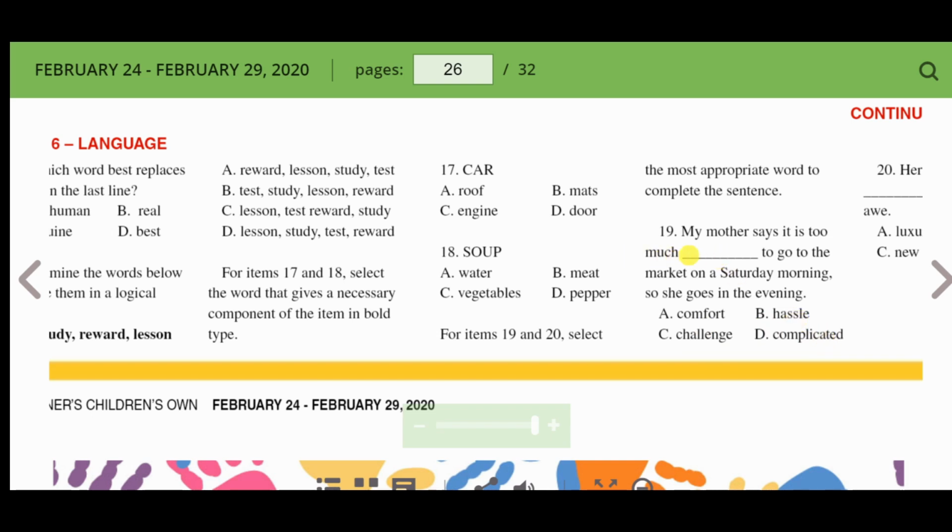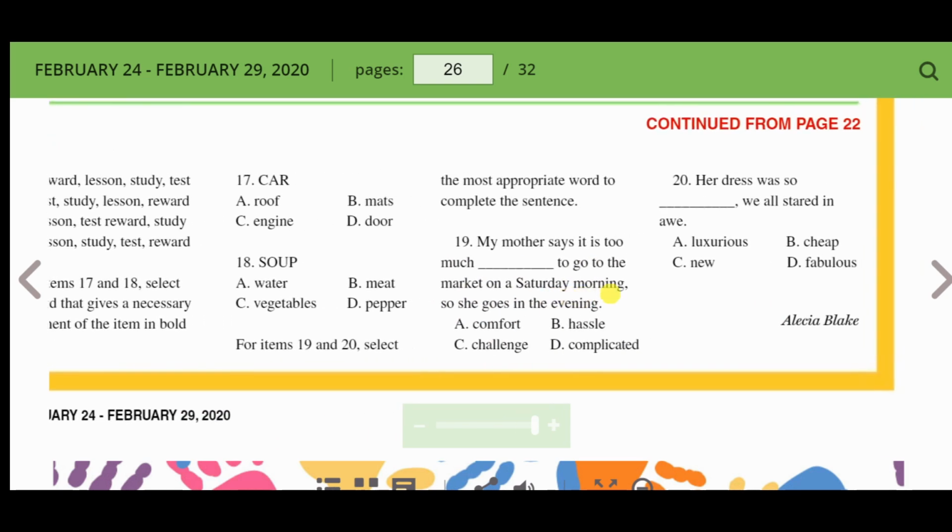It's too much hassle to go to the market on a Saturday morning, so she goes in the evening. Number 20. Her dress was so dash, we all stared in awe. Luxurious, cheap, new, or fabulous. And I would want to use D, fabulous.